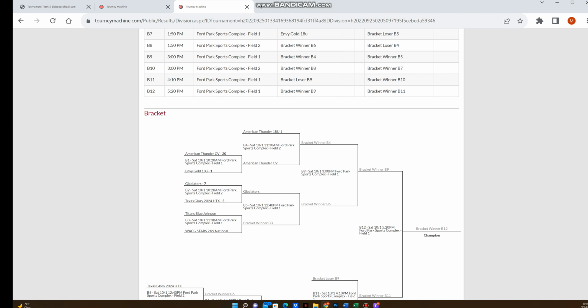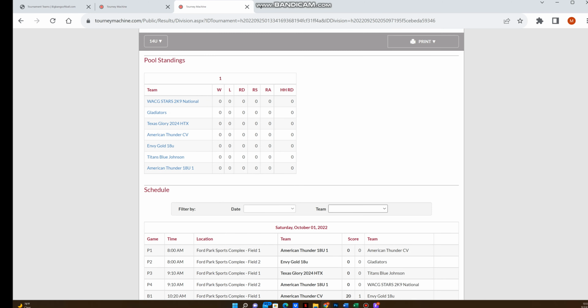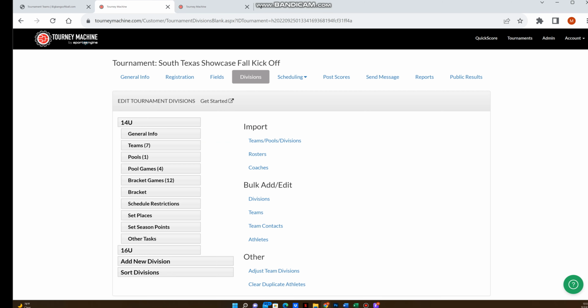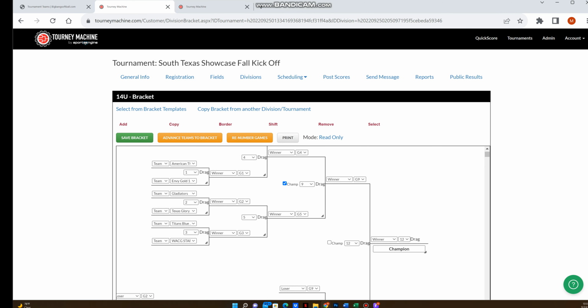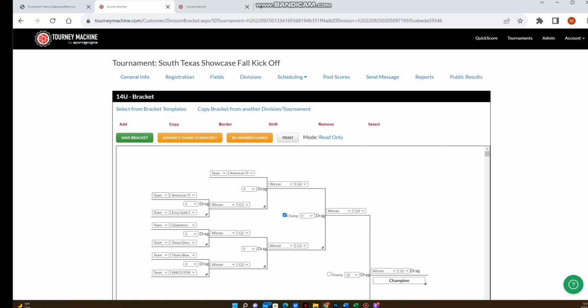If for some reason the system makes a mistake, and we saw it in one of our tournaments, it moved the wrong team forward. Actually what it did is this team here won, the Gladiators, and let's say the Titans won here. For some reason, it swapped and put Titans here and Gladiators here. So if you see a little flaw in the system, you can come into the actual bracket here, and you can make those changes down in this area here. You can start moving these guys forward.